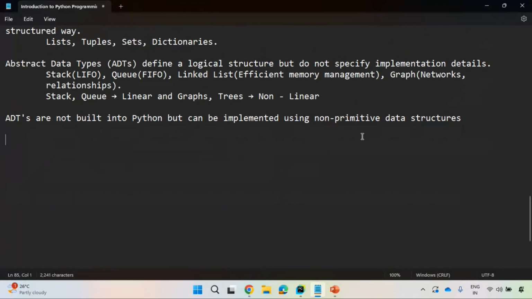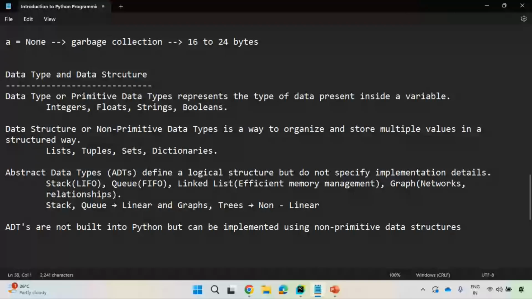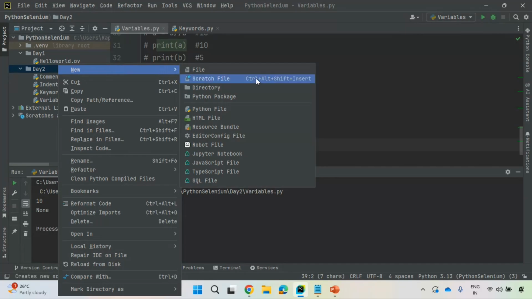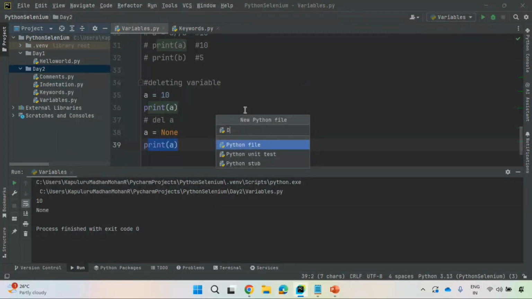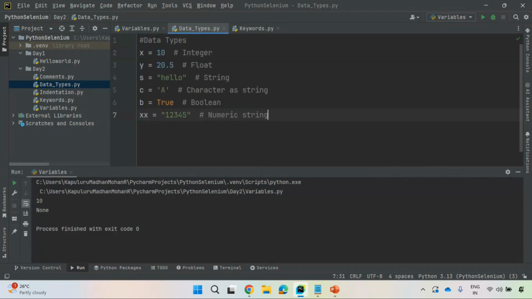Next, we'll see some examples for these data types as well. All right, I'm creating a simple Python module called data types. You see here, x equal to 10. This variable is automatically assigned some data type. y equal to 20.5 is float data. Hello is string data, characters enclosed inside quotes.